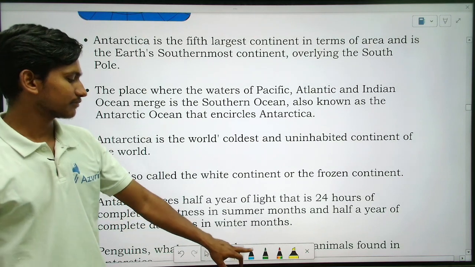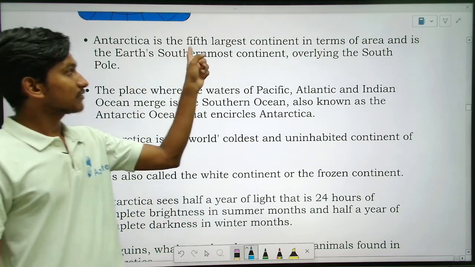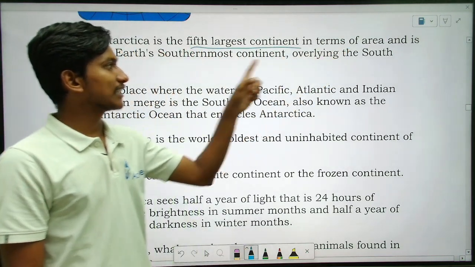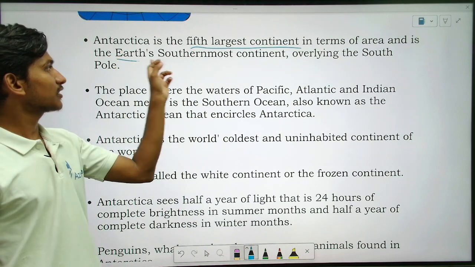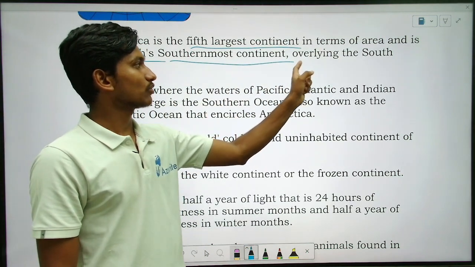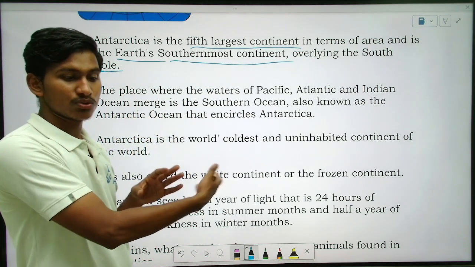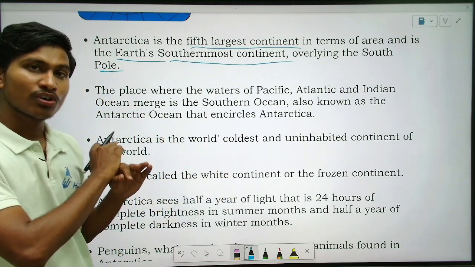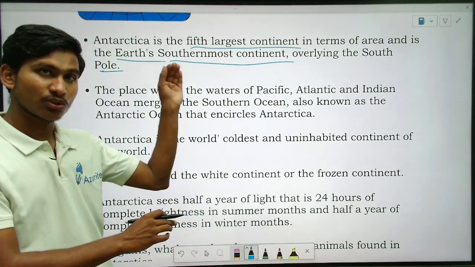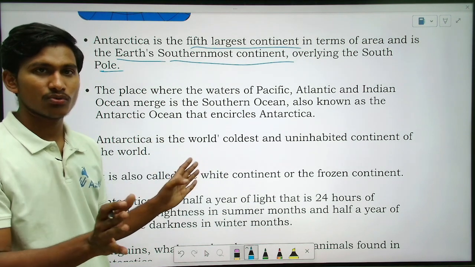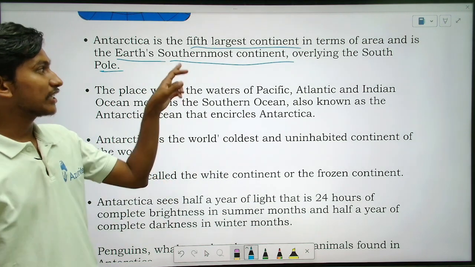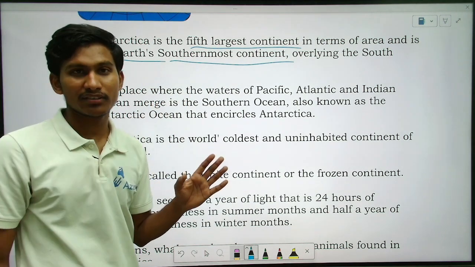So see here. Antarctica is the fifth largest continent in terms of area and is the Earth's southernmost continent, overlying the South Pole. North Pole and South Pole are very cold, full of ice, right? So that is why no people can survive there.